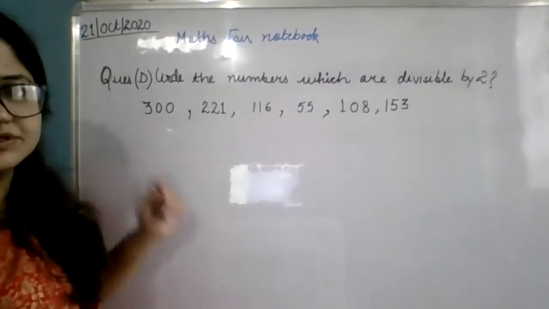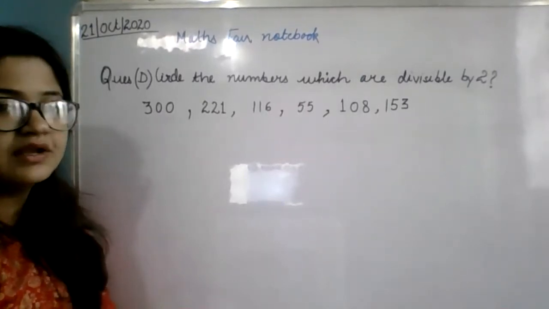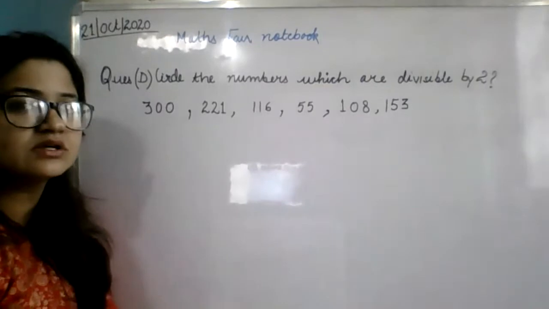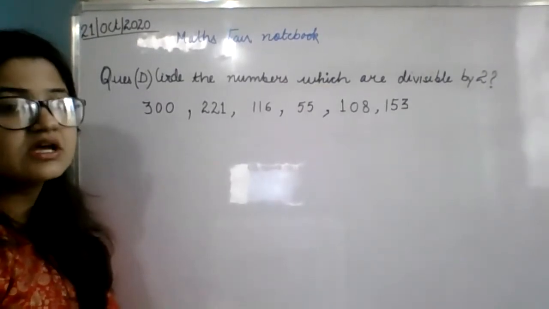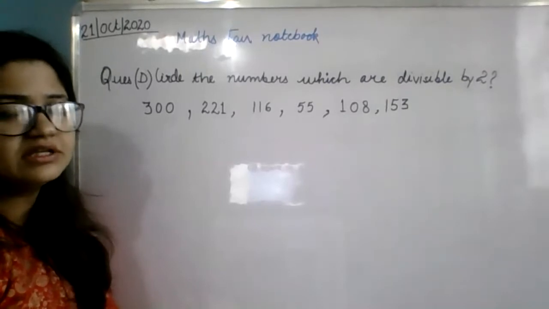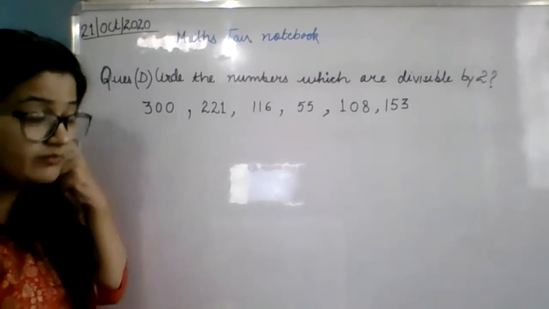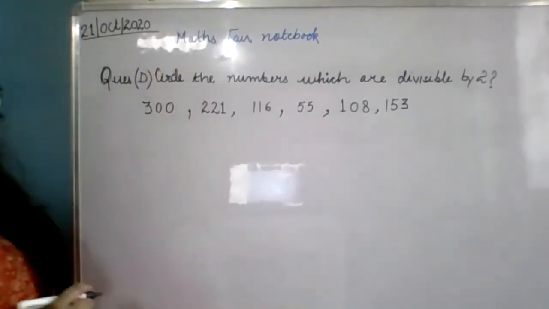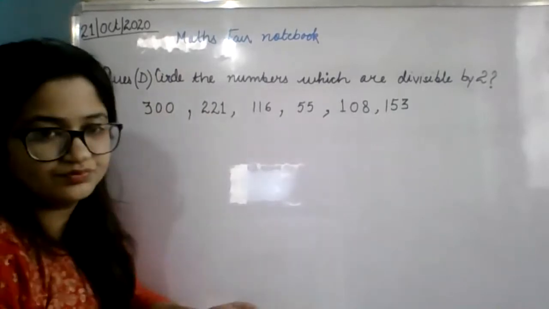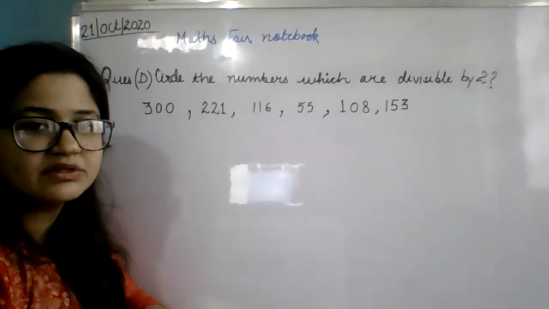Write all these numbers first of all. Now circle all the numbers which are divisible by 2. You have to put a circle where the numbers are divisible by 2.